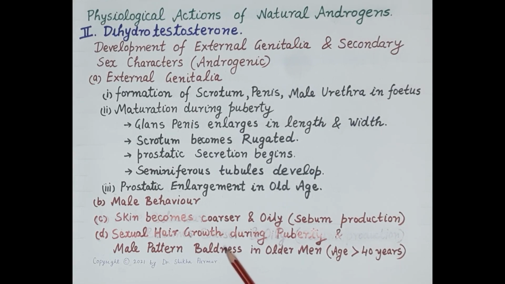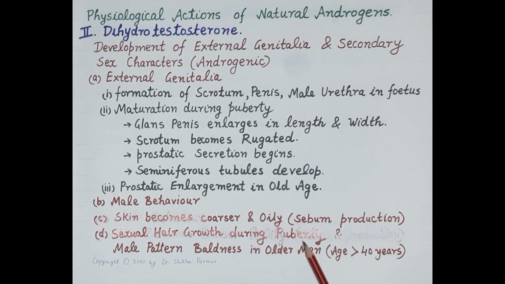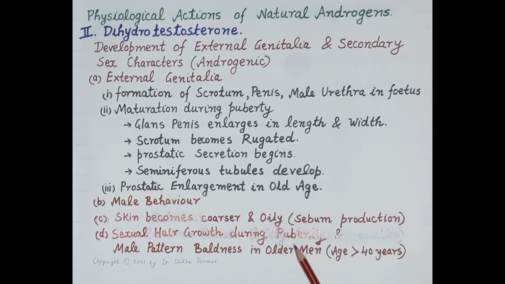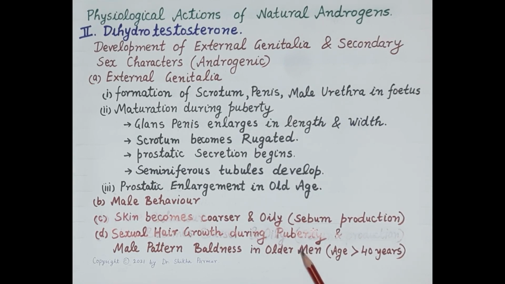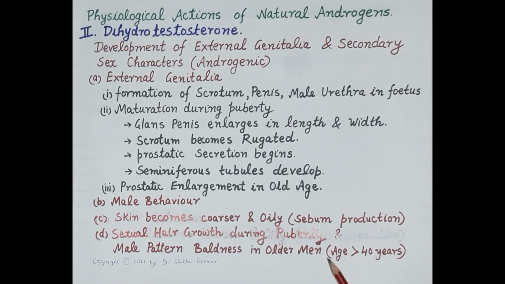Apart from this, dihydrotestosterone stimulates sexual hair growth during puberty, initially pubic and axillary hair, and then body and facial hairs. Now, in older men, that is in men more than 40 years of age, dihydrotestosterone primarily causes male pattern baldness. That is, high level of dihydrotestosterone can cause shrinkage of the hair follicles, causing male pattern baldness.